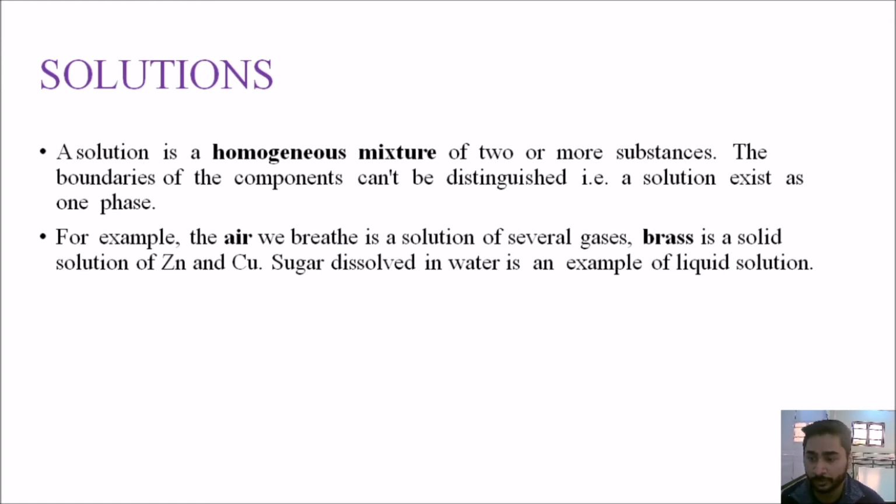What do you mean by homogeneous? The word homogeneous is comprised of two words, homo and genus. So homo means same and genus means nature. So those substances which have the same nature or similar natures make up solutions, and you cannot distinguish them when you mix two or more things together.